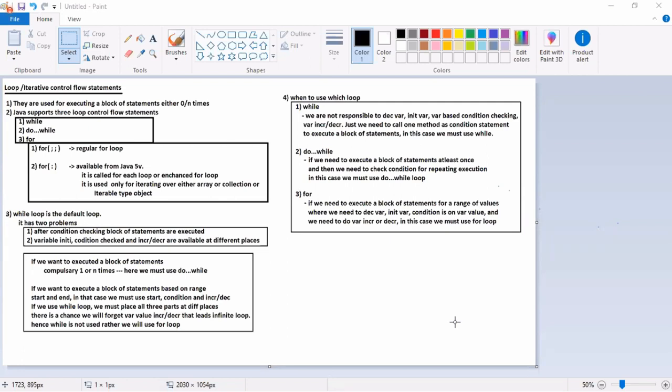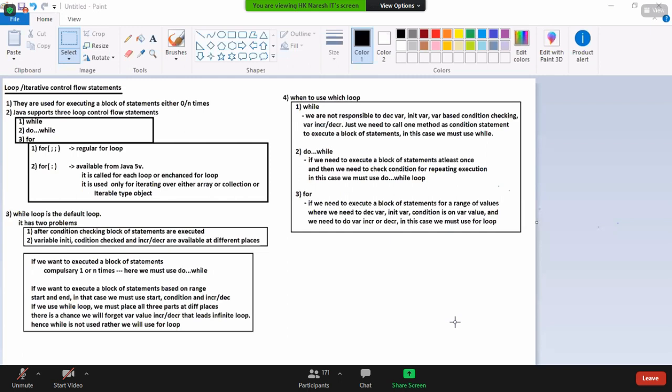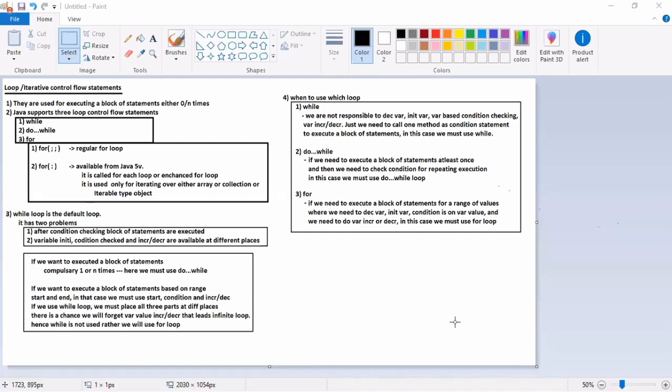Everybody got clarity? One more statement I am giving. I am giving you an array. Okay, I'm giving a collection, not an array. A collection is a group of multiple values without size limitation. How many values are there in the array? Don't know. Like a collection, in an array also you cannot decide how many values are there. In that case, what should I use? While loop.